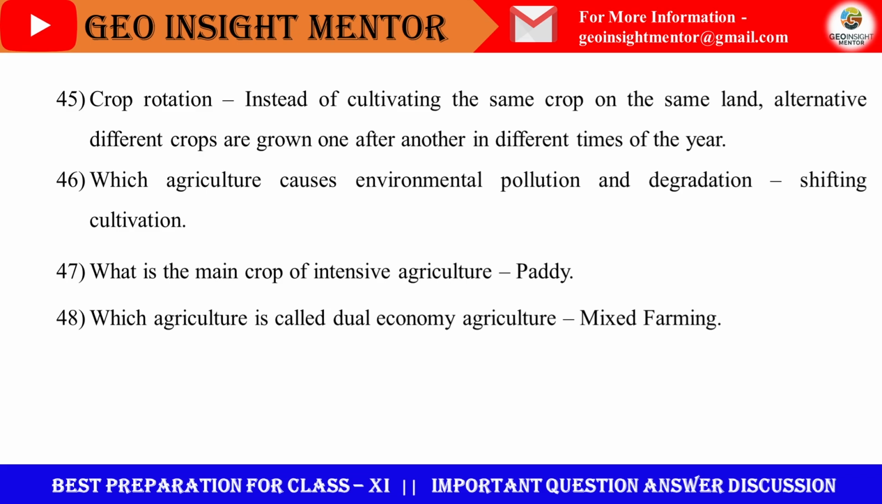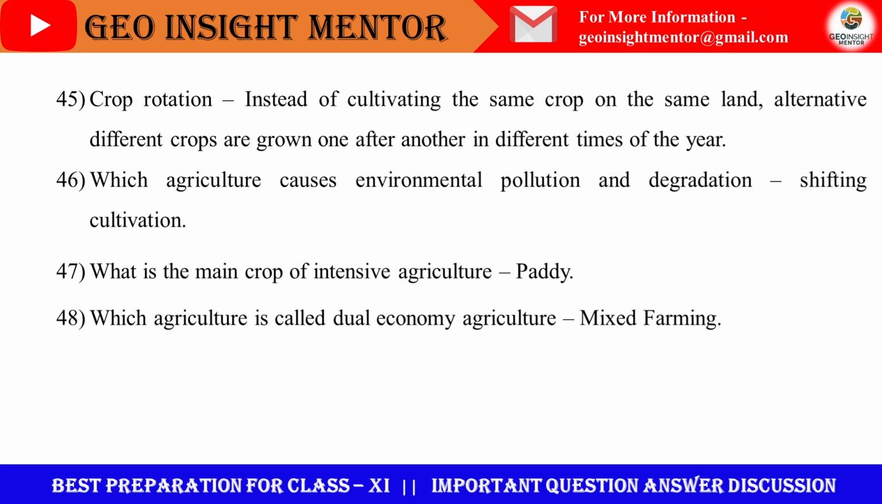Which agriculture causes environmental pollution and degradation? Shifting cultivation causes maximum pollution, mainly air pollution, and land degradation, especially soil erosion. Soil erosion happens due to this type of cultivation. What is the main crop of intensive agriculture? Paddy. Paddy is produced in the maximum amount in this agricultural system.